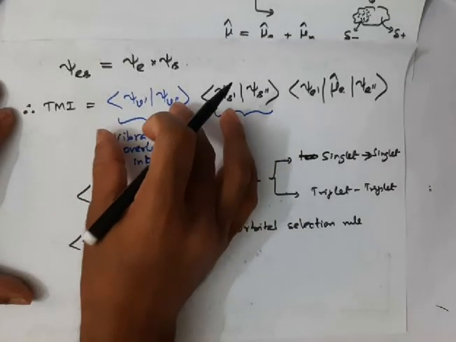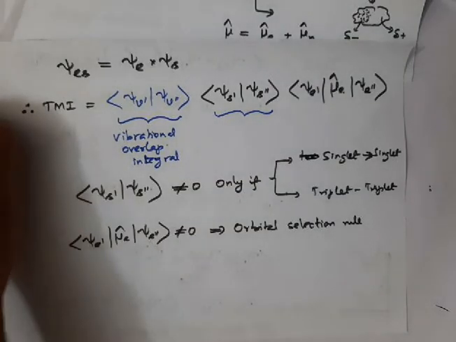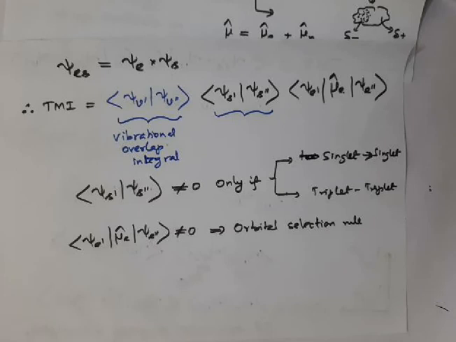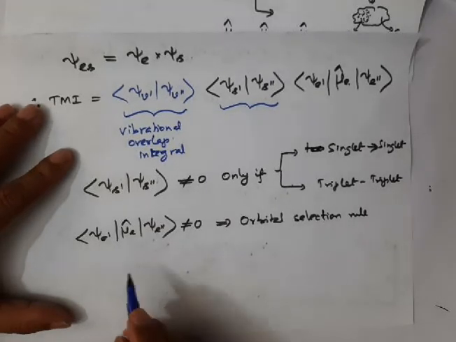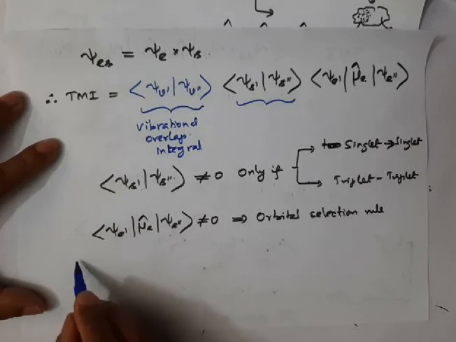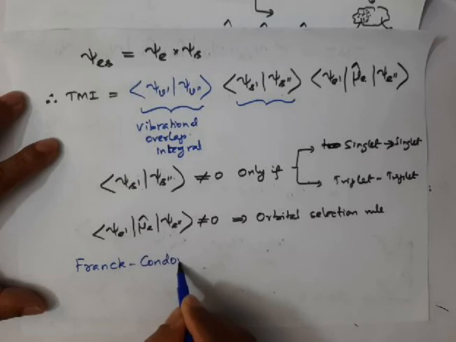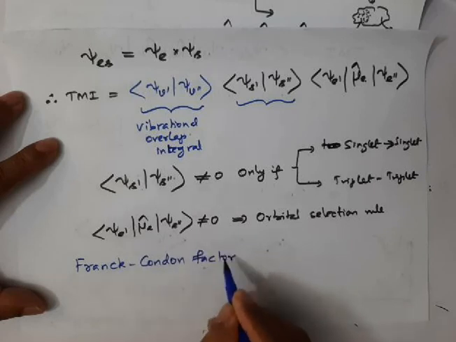Now our focus is on the vibrational overlap integral. Listen, you take the square of the magnitude of this vibrational integral. The square of the magnitude of that integral is what we call the Franck-Condon factor.